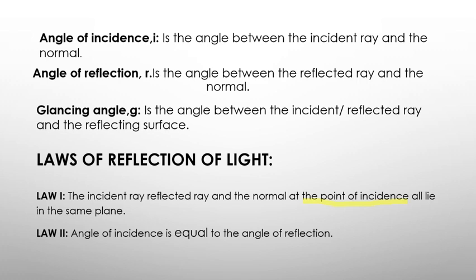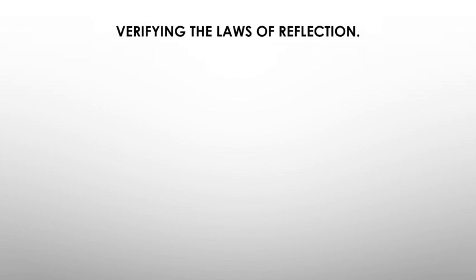Now, interestingly, these laws of reflection, we cannot just believe them as they are. We need to understand how they come about. We need to verify these laws of reflection, and we need to know really that the angle of incidence is equal to the angle of reflection. And then, do those three rays fall at the same point of incidence? So here, we're going to look at how we verify these laws of reflection. It's going to be guided by the video.